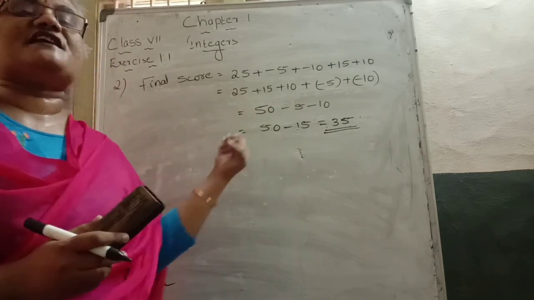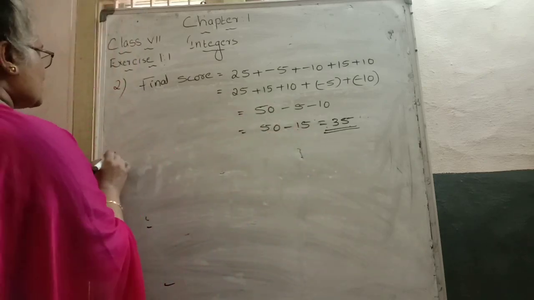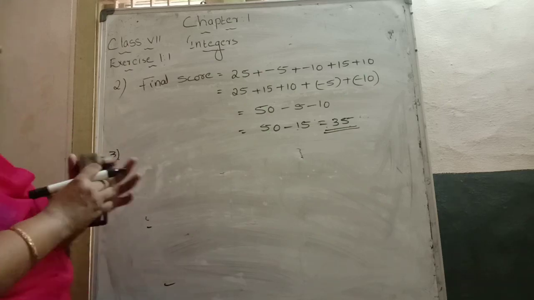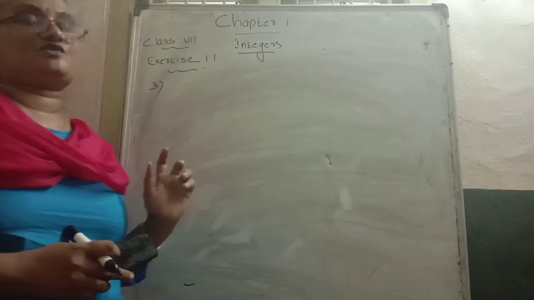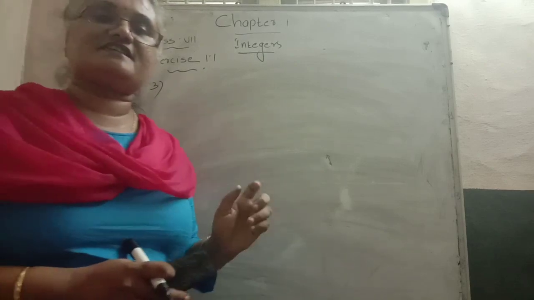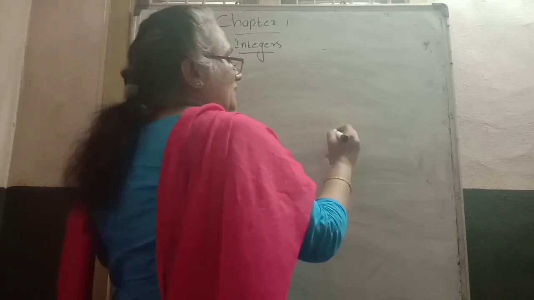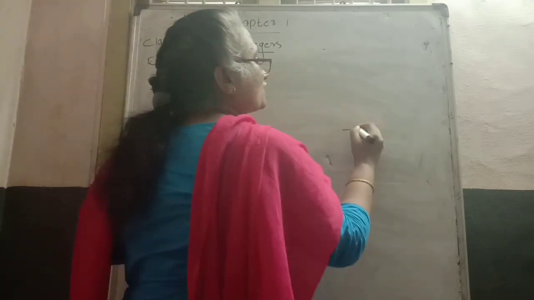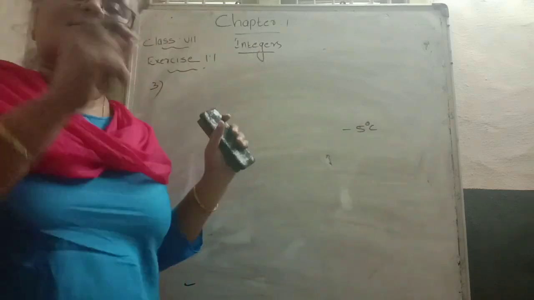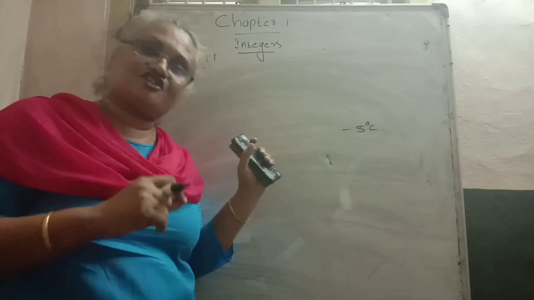So I hope you can understand how to get this answer. Then next is the third question. The third question tells about the Srinagar case. So we go through the third question. On Monday, the temperature in Srinagar is minus 5 degrees Celsius.